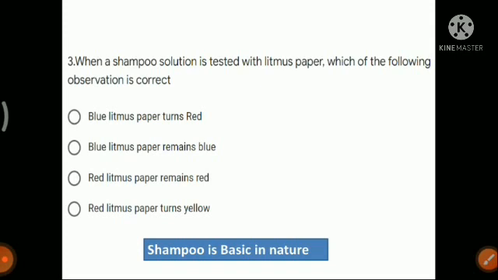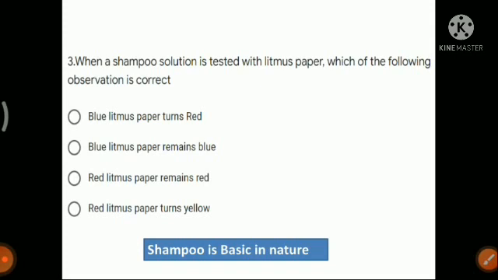Now look at the third option, that red litmus paper remains red. Red litmus paper will remain red only in the presence of acid or in a neutral solution. If you put red litmus paper in an acidic solution or a neutral solution, only then will it remain red. And the fourth option is completely wrong, because litmus paper cannot turn yellow.